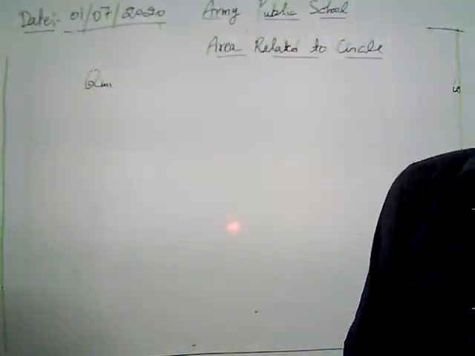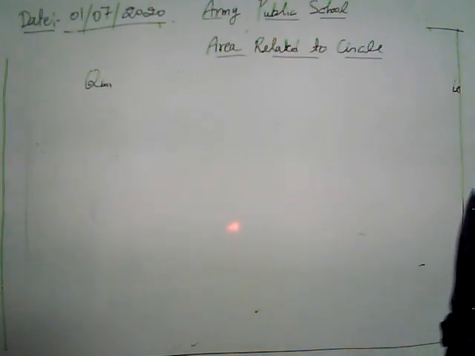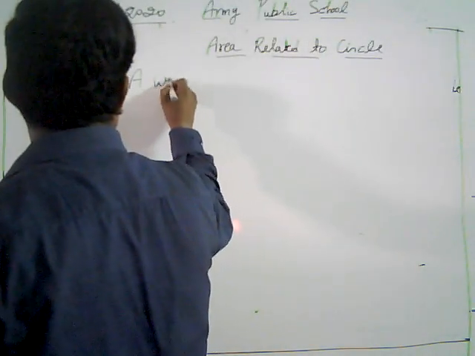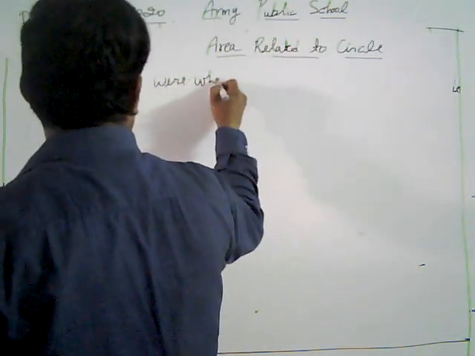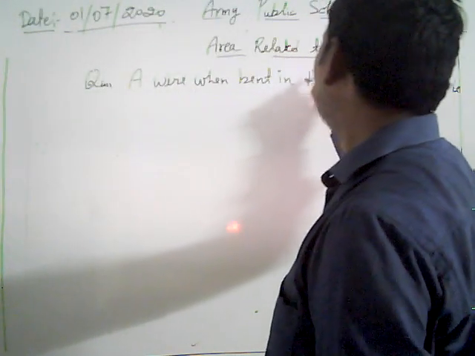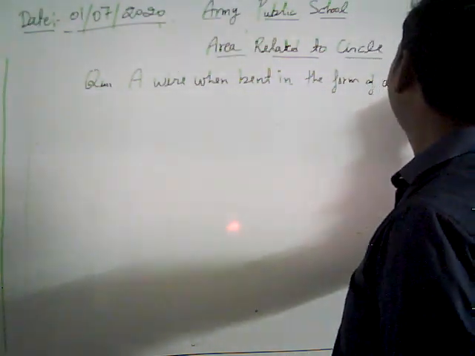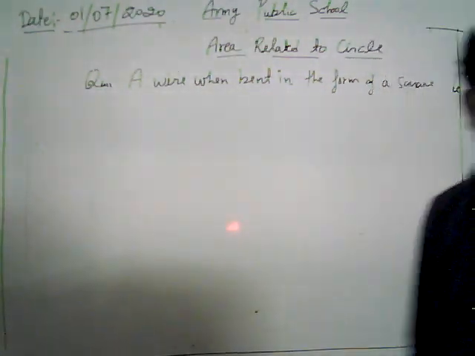Now look, we move on to our next problem. What is given?